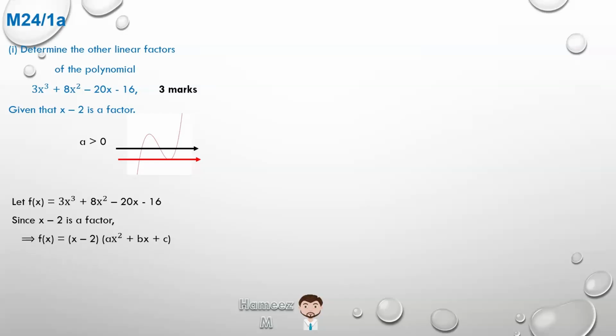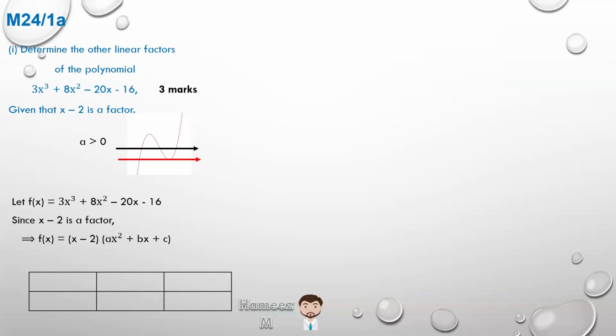So what we're going to do now is try and solve for that quadratic. And when we get the quadratic equation, maybe we're able to identify, by factorizing or using the quadratic equation, what the other two roots are, meaning what the other two factors are. So if we look at this multiplication, we have a linear x minus 2 by a quadratic, right? And there are many ways to do it. I'll just do it in a method which is quite visual for those who do not like the abstract method.